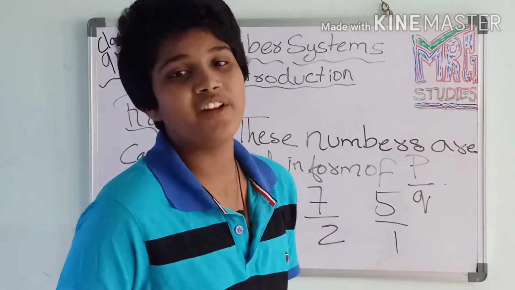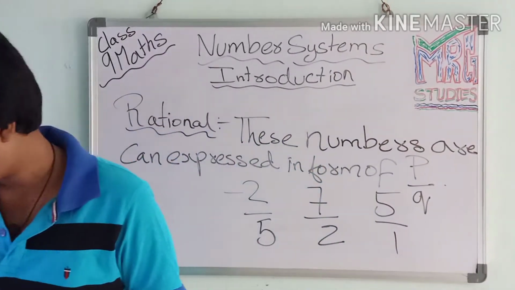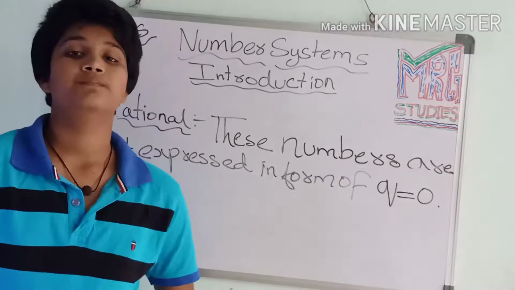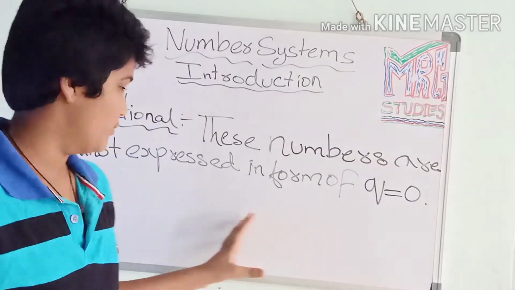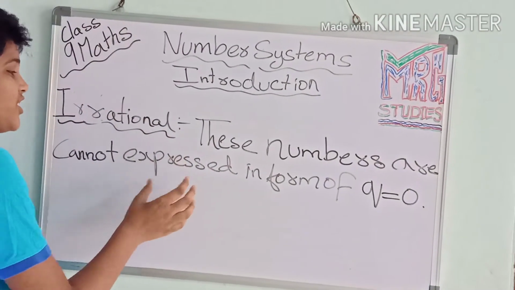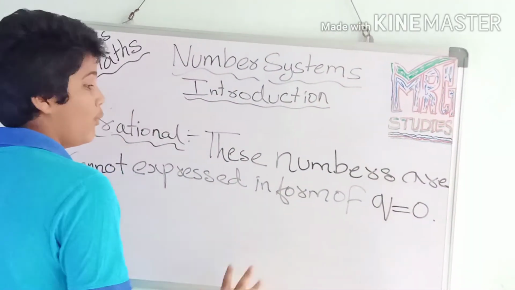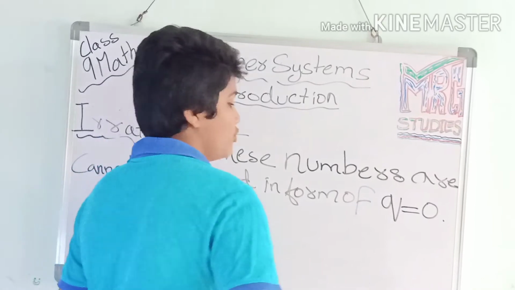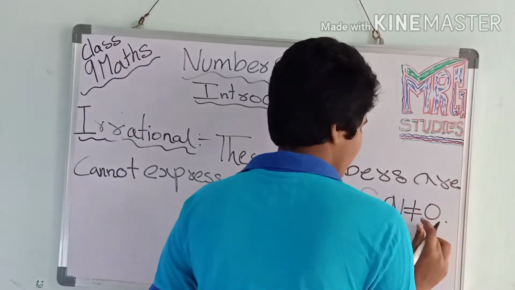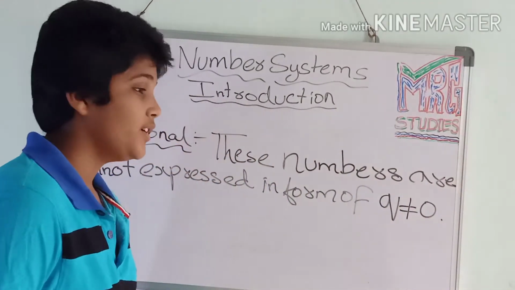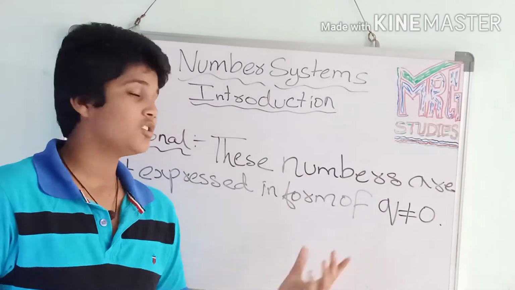Now I will tell you the irrational numbers. The irrational numbers are the numbers that cannot be expressed in the form p by q where q is not equal to 0. They can be expressed only with q equal to 0.